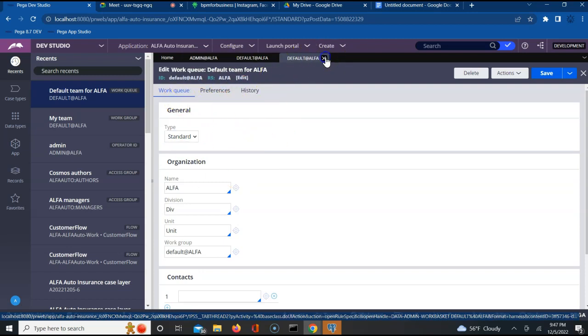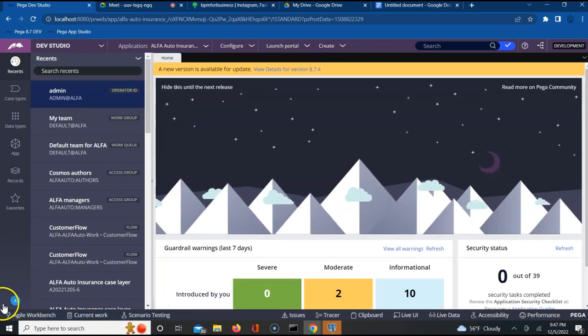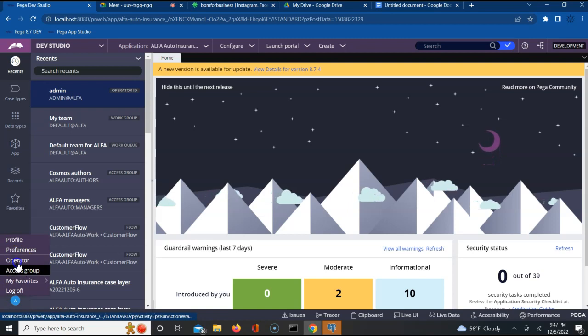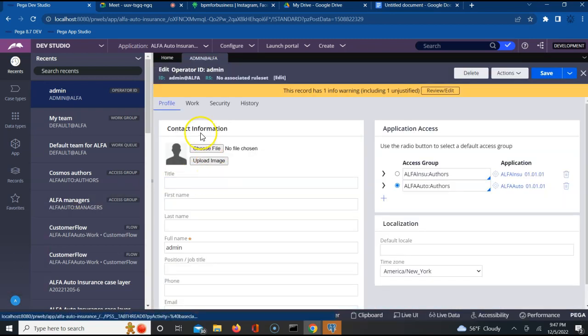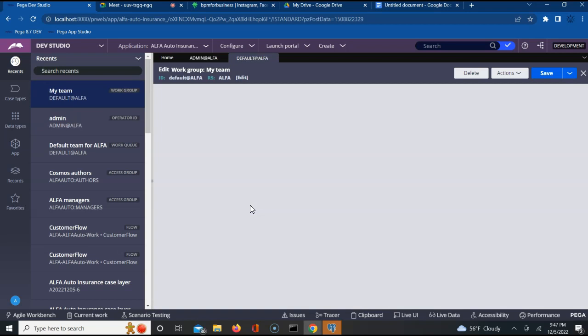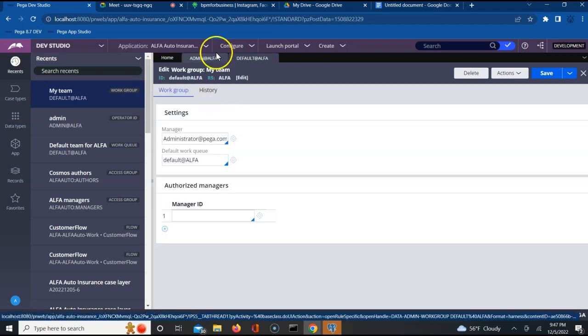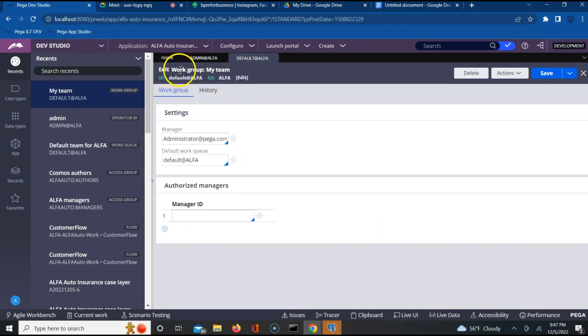Coming back again, closing everything. Understand this very clearly, very important. Coming back to my operator, every operator should be part of a work group. Come to your operator, go to the work category and see there is a team associated with that guy. See, they call it team here. When you open it, what it opens actually is a work group.